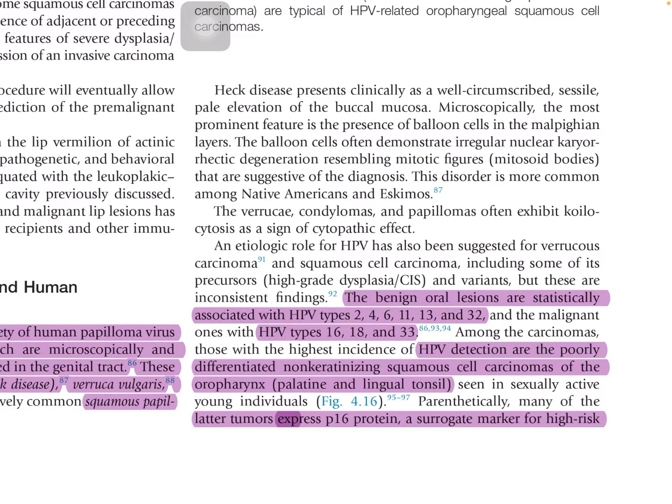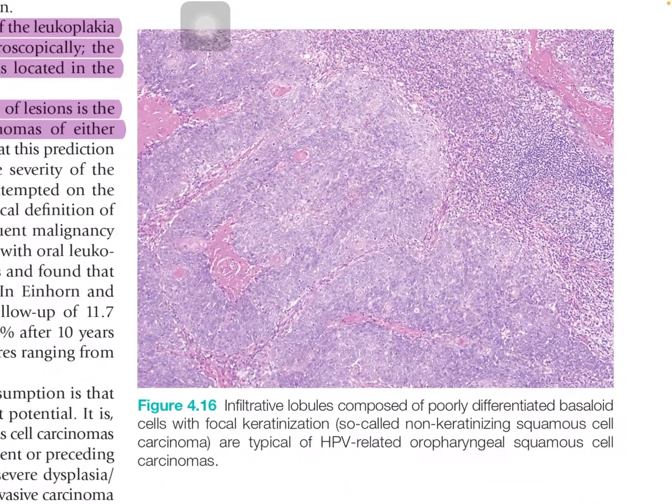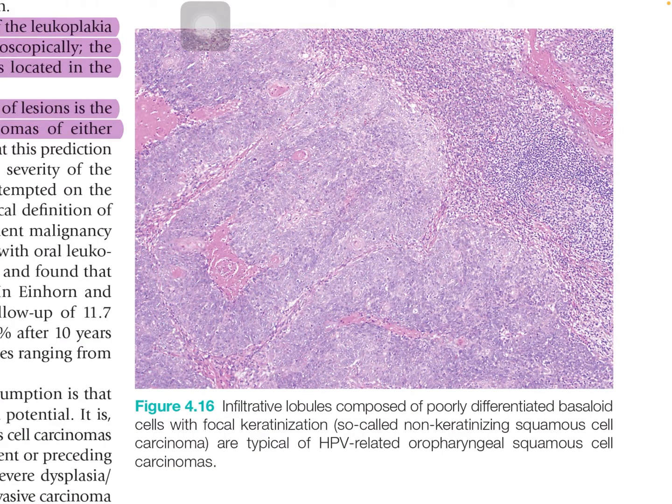HPV is detected in poorly differentiated non-keratinizing squamous cell carcinoma of the oropharynx. There is non-keratinization and it is poorly differentiated. Poorly differentiated basaloid appearing cells with focal keratinization at places are typical of HPV related oropharyngeal squamous cell carcinoma.